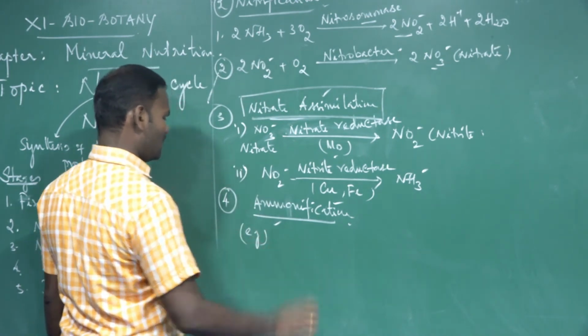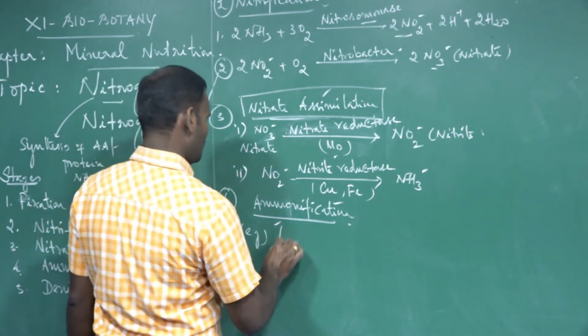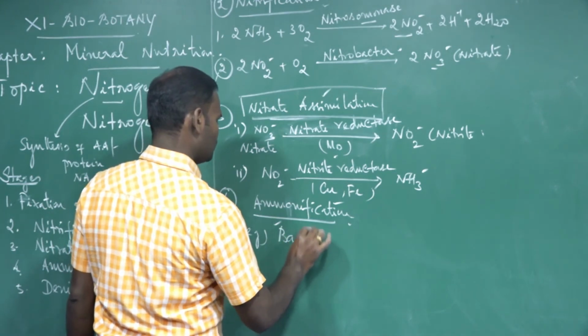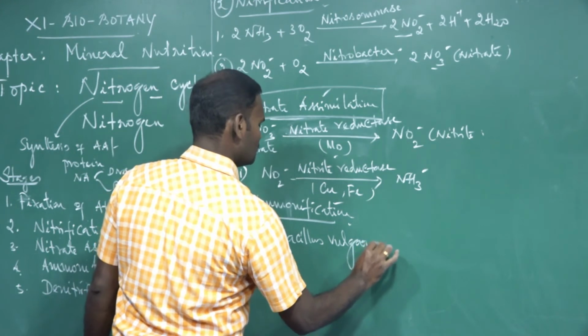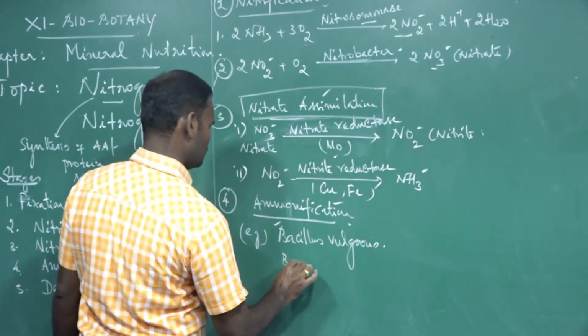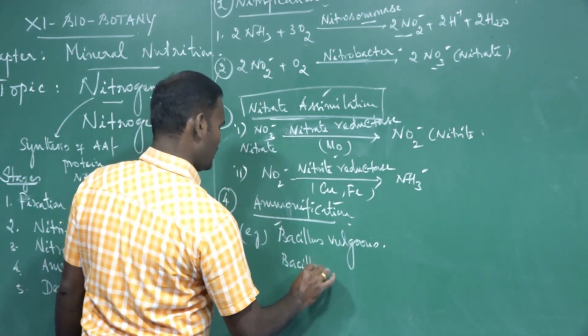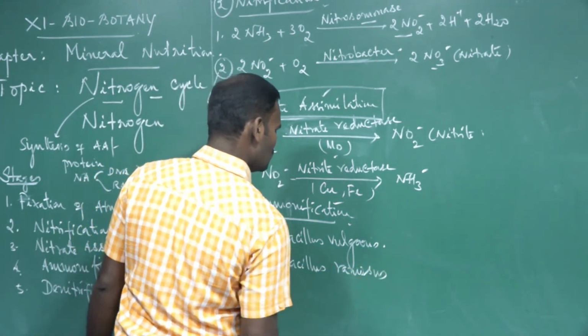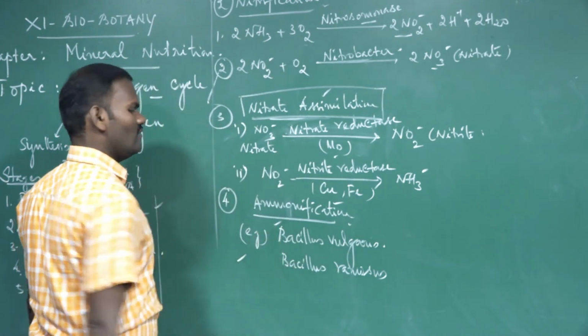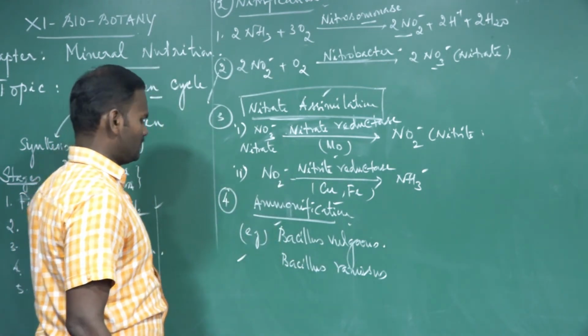Name the bacteria involved in ammonification: Bacillus vulgaris and Bacillus ramosus. These are the bacteria involved in the ammonification process.